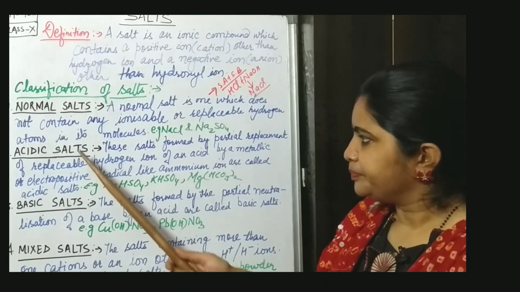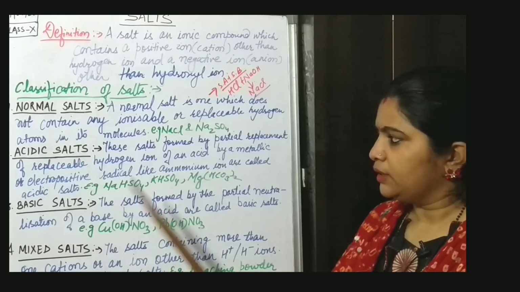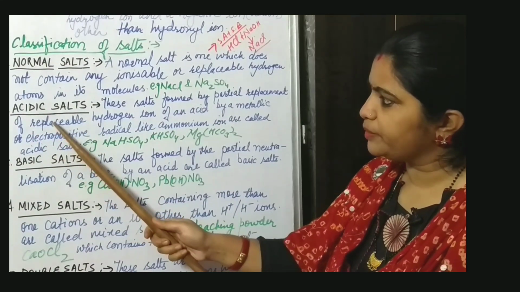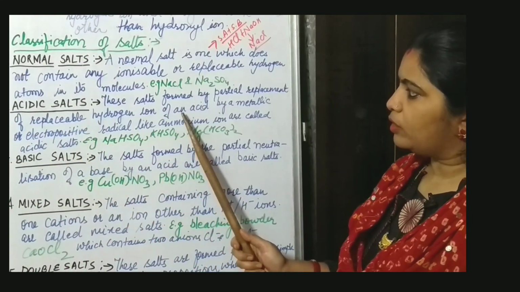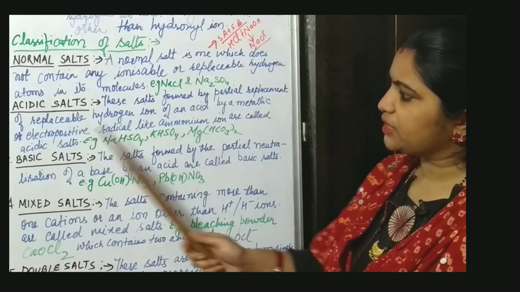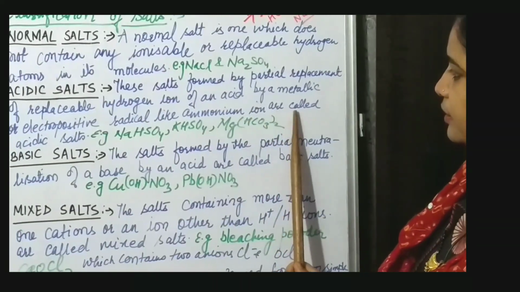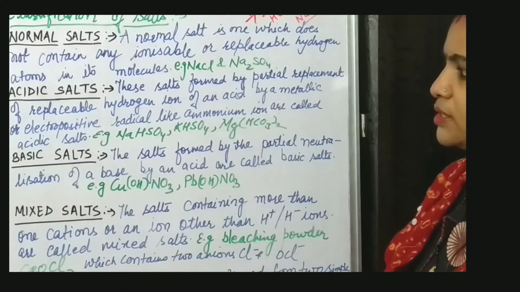Now next, acidic salts. These salts are formed by partial replacement of replaceable hydrogen ion of an acid by a metallic or electropositive radical like ammonium ion. They are called acidic salts.